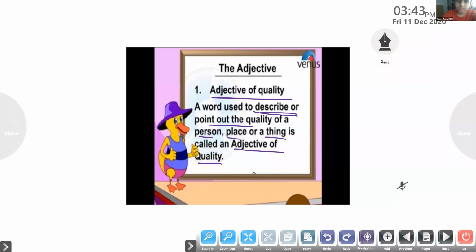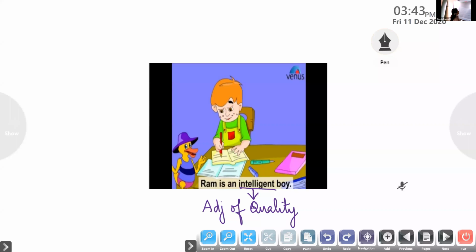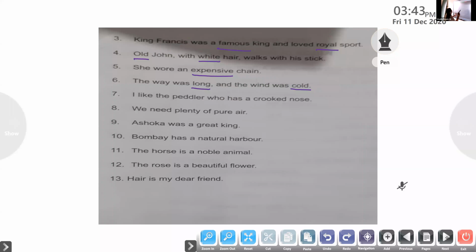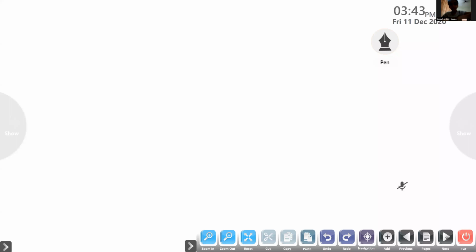We'll be continuing with this exercise itself. We'll do 2 or 3 exercises related to this topic, children. I'll be writing this.